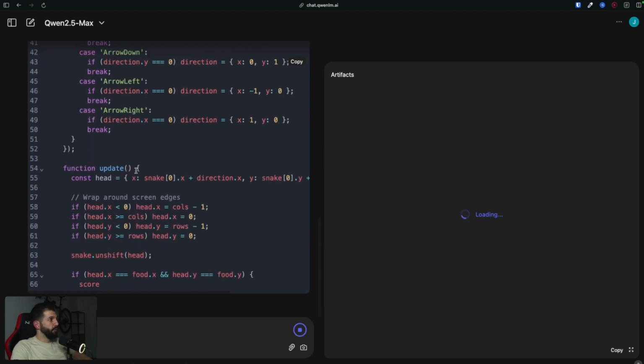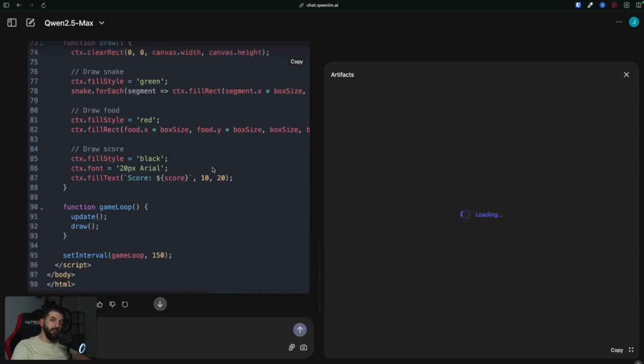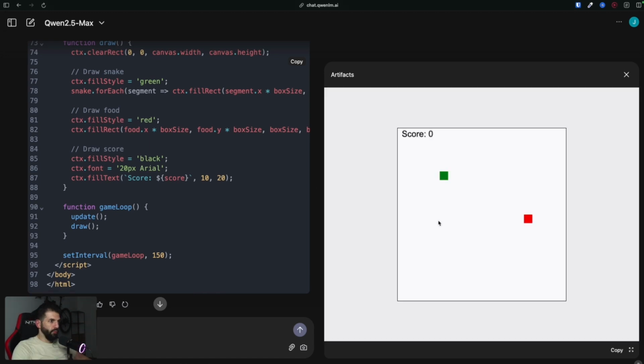I've tested this before I started recording the video and it was way slower. So maybe the user load is just smaller this time. We have the snake game. Unfortunately, I can't play. Now it works. Okay, so let's see. This works, and let's see if I can... Damn, okay. This also works. So we pretty much one-shotted this snake game.